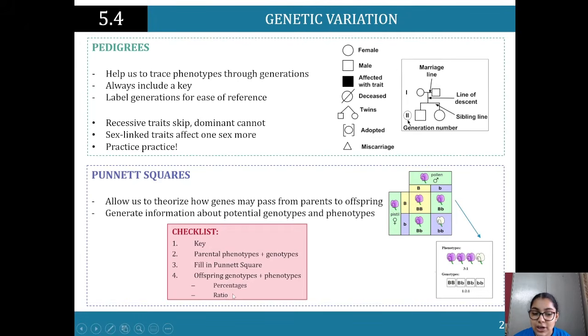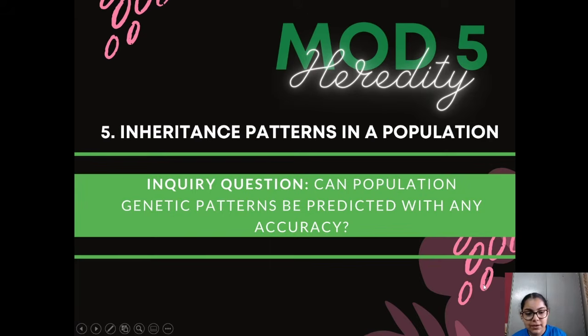Then percentages and ratios too. So over here we see the ratio of 1 to 2 to 1. So 1 homozygous dominant, 2 heterozygous, and then 1 homozygous recessive.